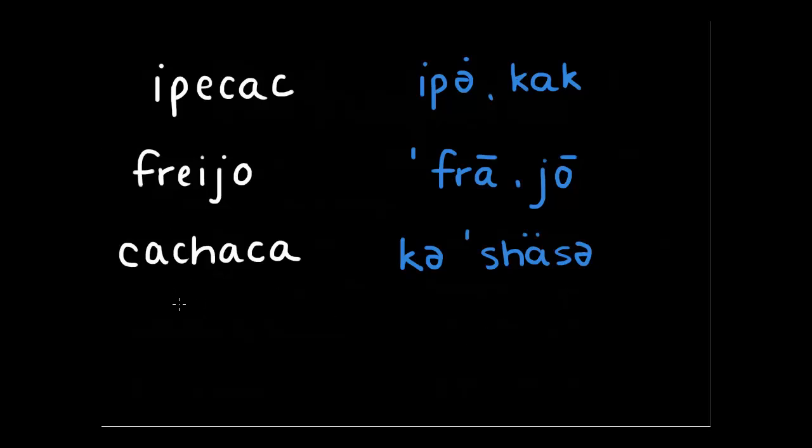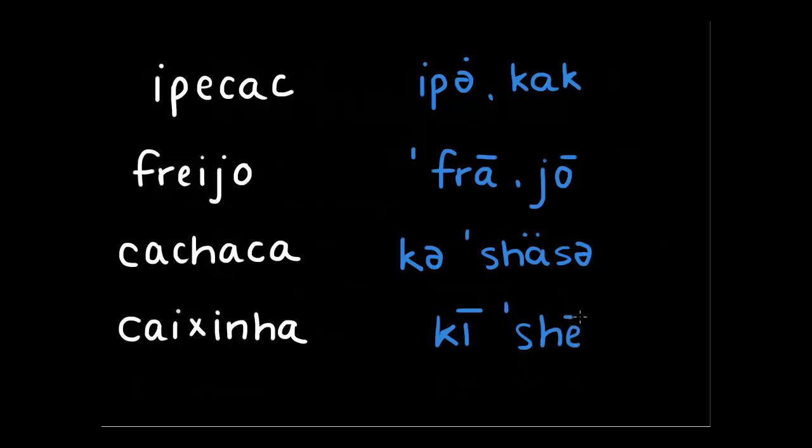Word number 9 is caixinha. This is a very typical Portuguese word. Caixinha. Like that. Yes, it is C-A-I-X-I-N-H-A. And yes, it is pronounced caixinha. Okay, so it's a long I here. It says its own name. And then we've got xinha. We've got long E. And Y with the schwa, so caixinha.